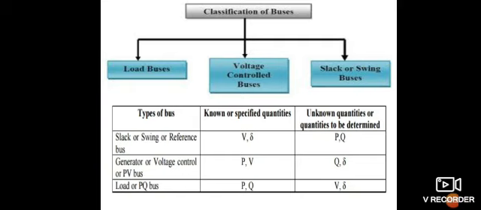The next one is the generator bus, or voltage controlled bus, or PV bus. In this, the real power and the voltage values are known quantities, and the reactive power and phase angle are unknown quantities. The last one is the load bus, or PQ bus. In this, the real power and reactive power are known quantities, and the voltage and phase angle are unknown quantities.